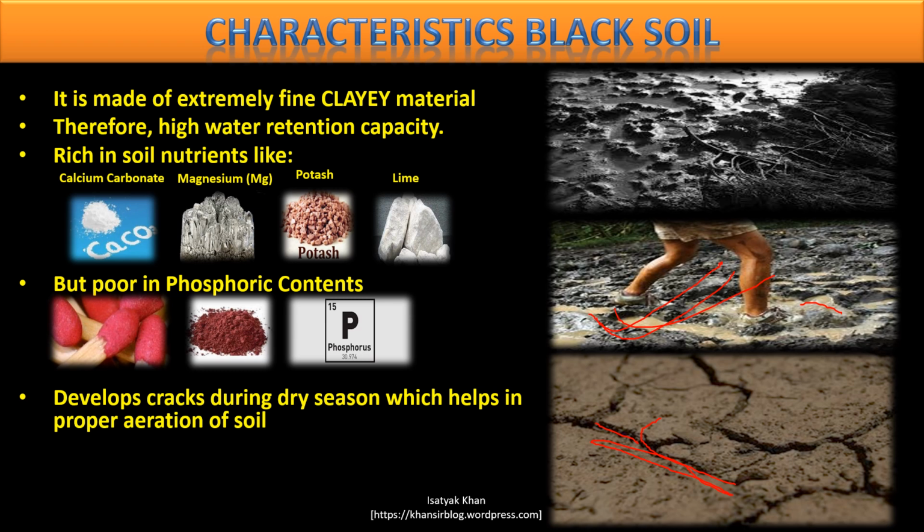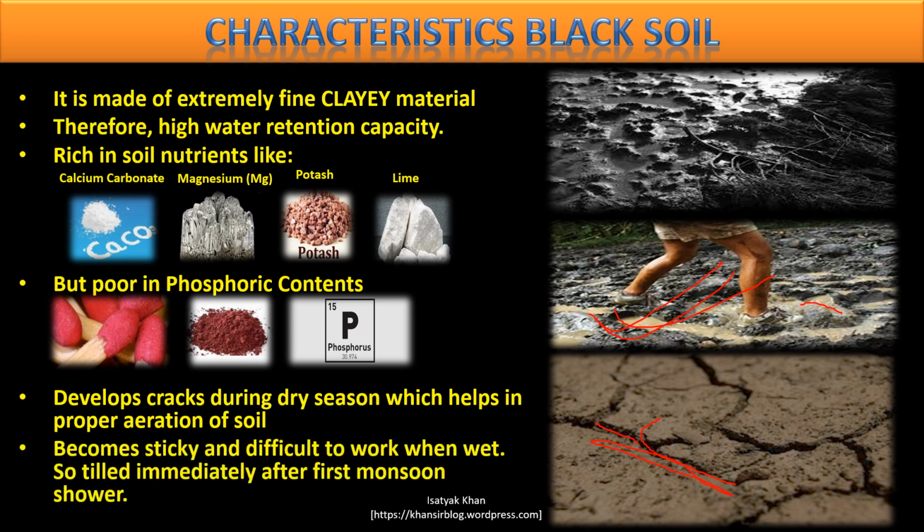पूरे भारत में बेस्ट सॉइल अगर एग्रीकल्चर के लिए है, that is alluvial soil, and after alluvial the best soil for cultivation is black soil. But one precaution farmers must take while cultivating this soil. Farmers have to do several kinds of activities. They have to plow, they have to sow the seeds. All this work, plowing and sowing, must be done before the rainfall, because once it rains, the soil becomes sticky and muddy. Then it is difficult even to walk, forget about plowing and sowing the seeds. All this work has to be done before the rain comes. Okay, this precaution has to be taken care of.